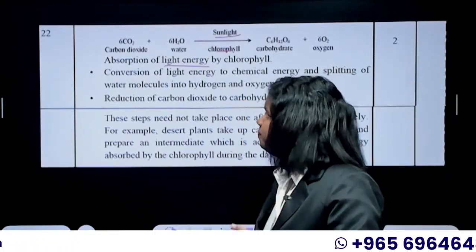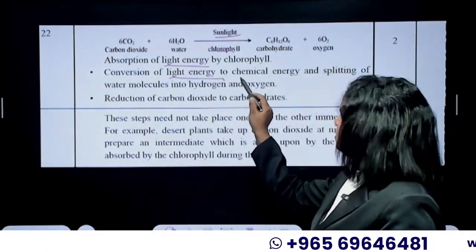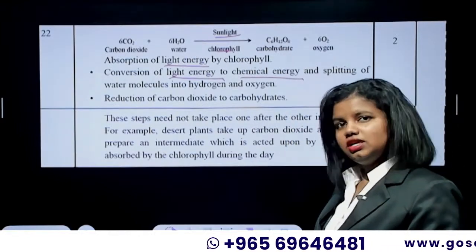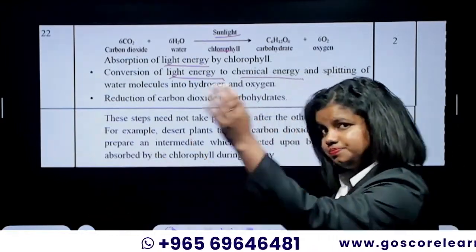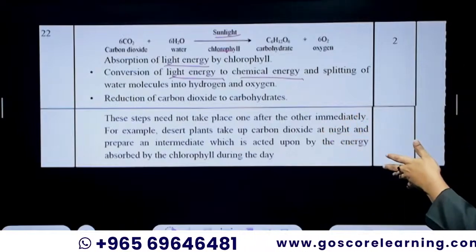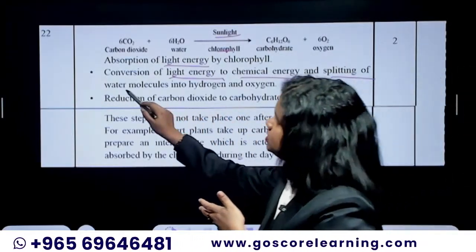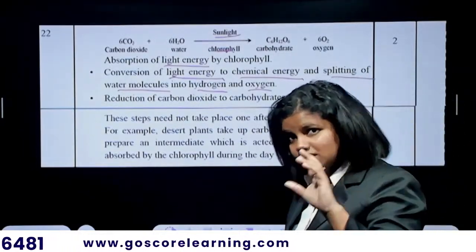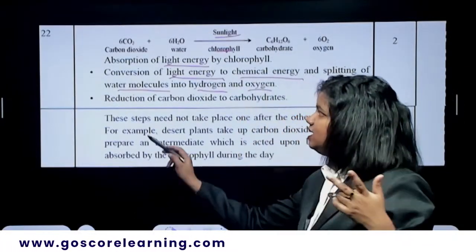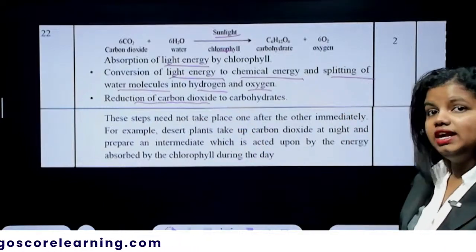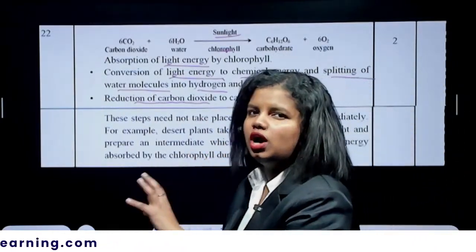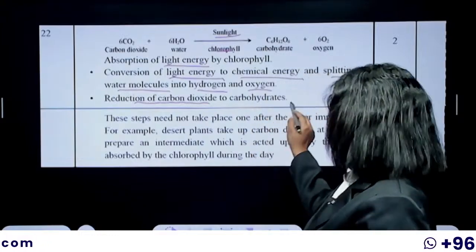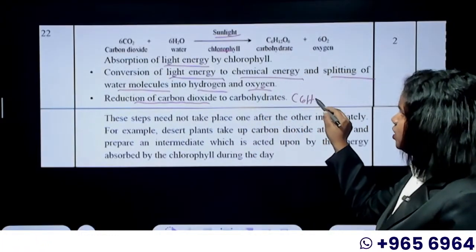Then this light energy will be converted to a chemical energy. That's the second thing happening there. Now, using that chemical energy, splitting of water molecules into hydrogen and oxygen will happen. Water is split. And then finally, reduction of carbon dioxide happens, and that is how the carbohydrate or the C6H12O6 is formed here. That's it.